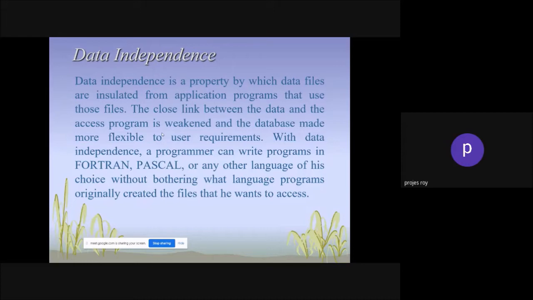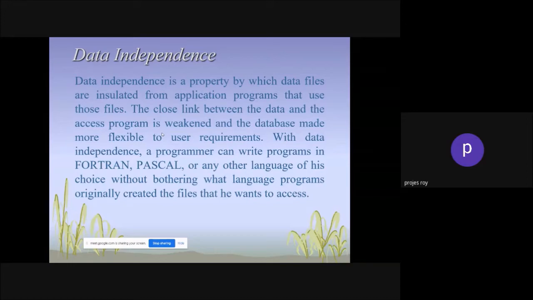With data independence, a programmer can write a program in Fortran, Pascal, or any other language of his choice without bothering about what language the program was originally created in and the file that he wants to access.